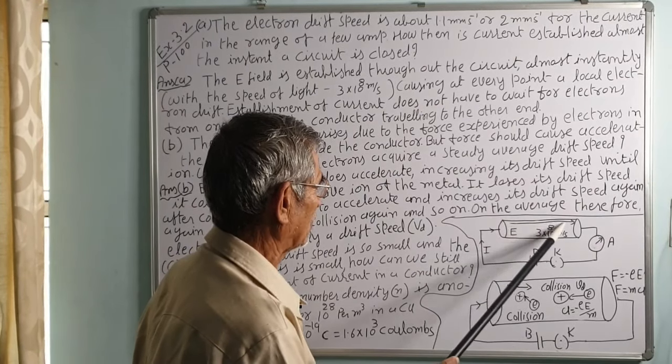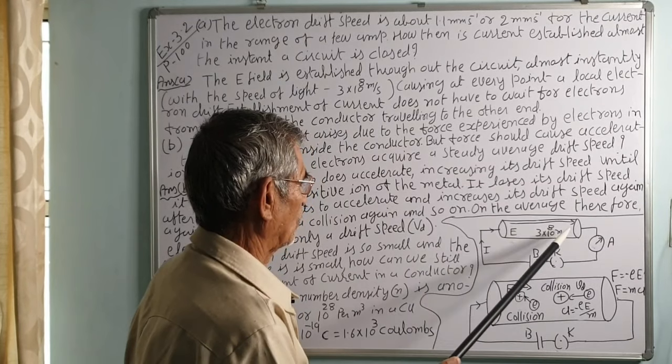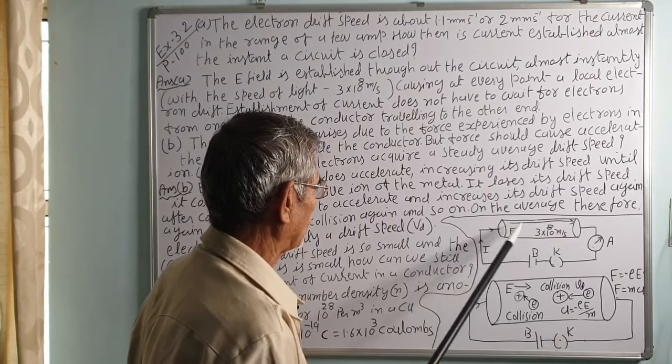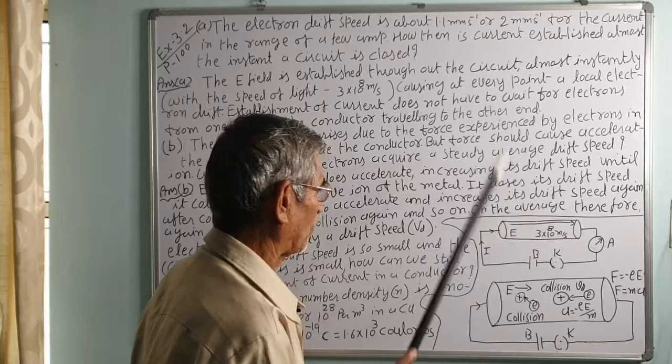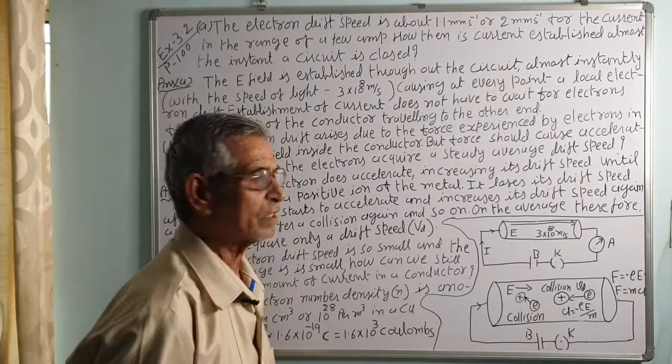The electric field is as shown in the direction. The electrons will move in the opposite direction. So, it does not have to wait till the electron moves from this end to this end. But the moment it starts drifting, the current starts flowing in the circuit, and it starts drifting as soon as the electric impulse is established.